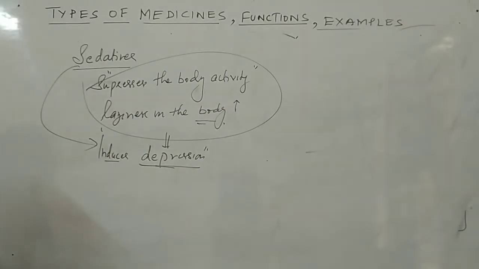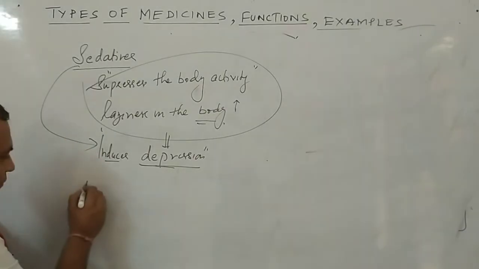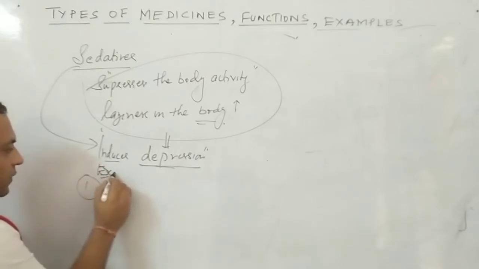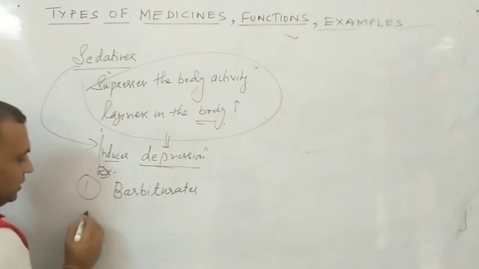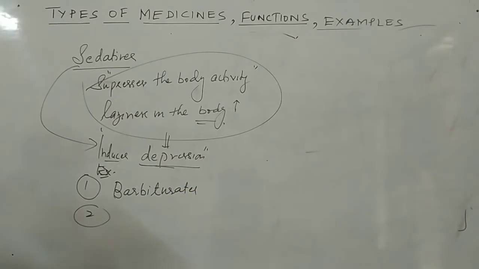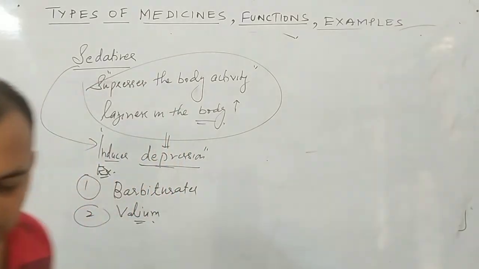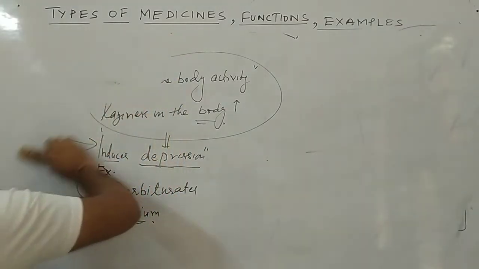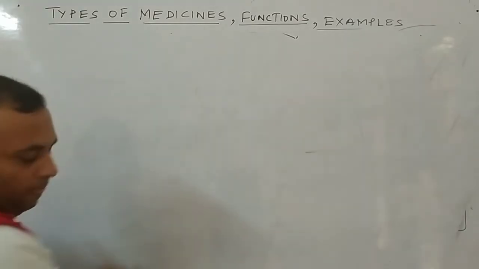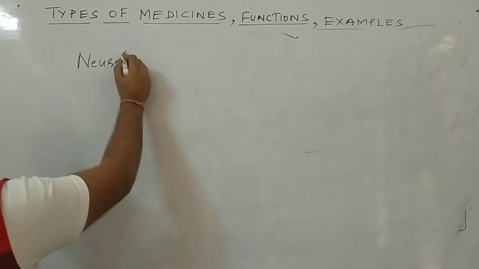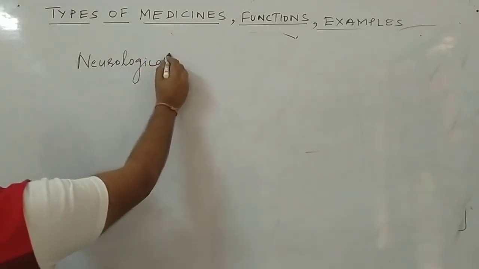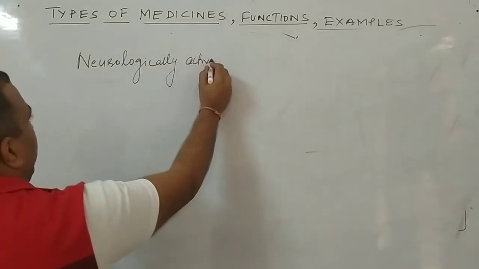Now as far as their examples are concerned, first example is barbiturates. Second example you will write Valium. Clear to all of you? So this is all about sedatives. Now the next one we will do, that is neurologically active drugs.